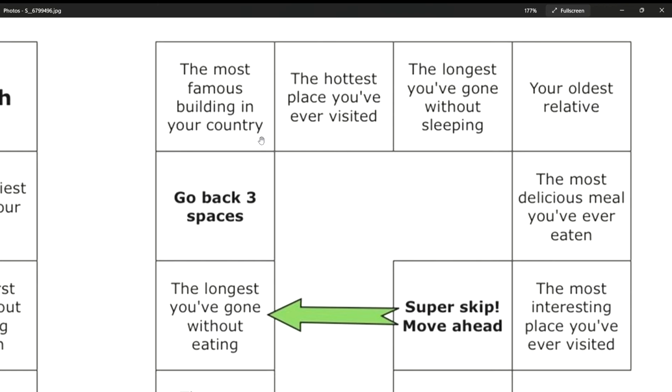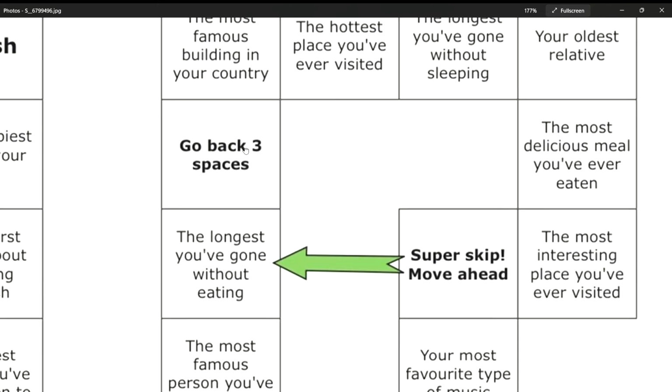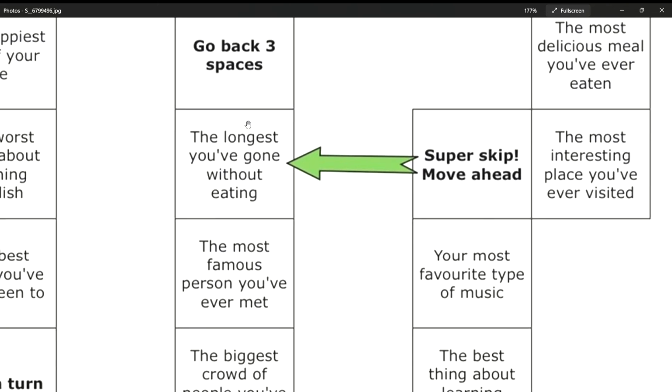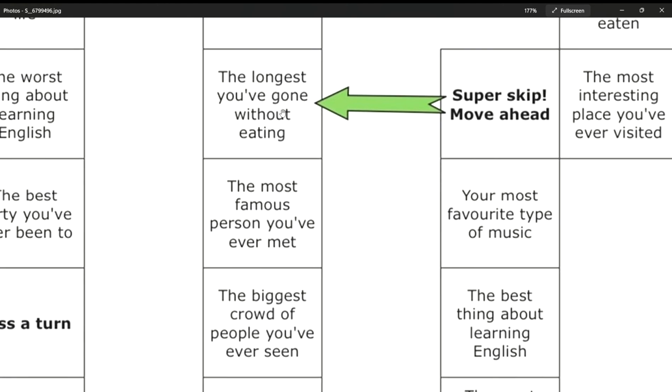Mahanakhon building. Next, the longest you have gone without eating. For me, when I got coronavirus, I didn't eat for 5 days. For 5 days, I didn't eat food. What about you? Next one, the most famous person you have ever met. I met an actor.